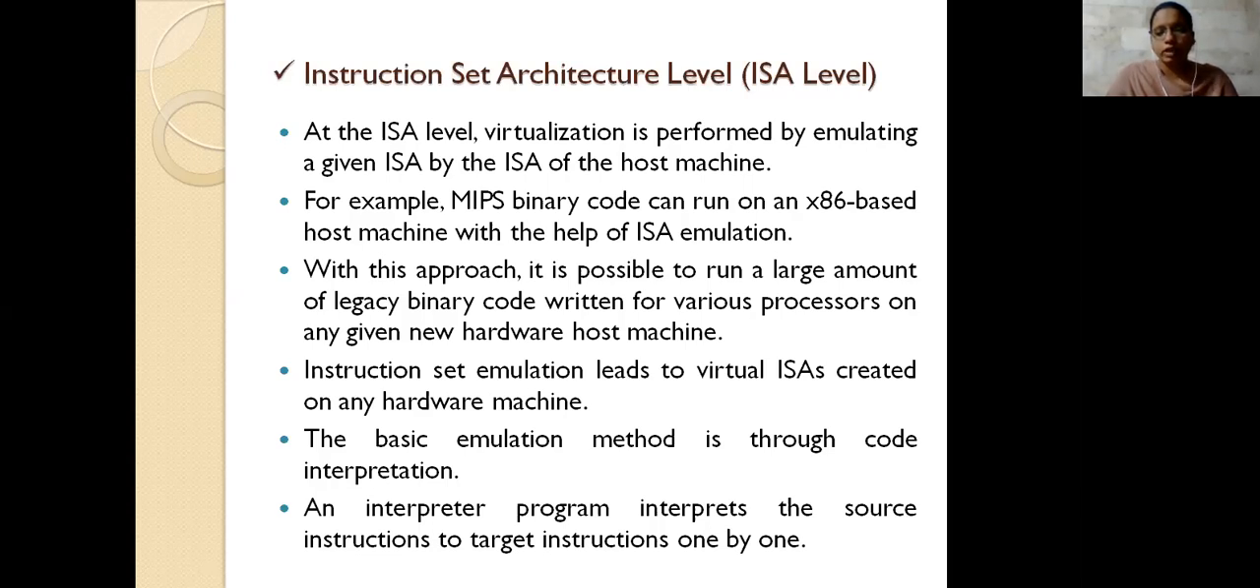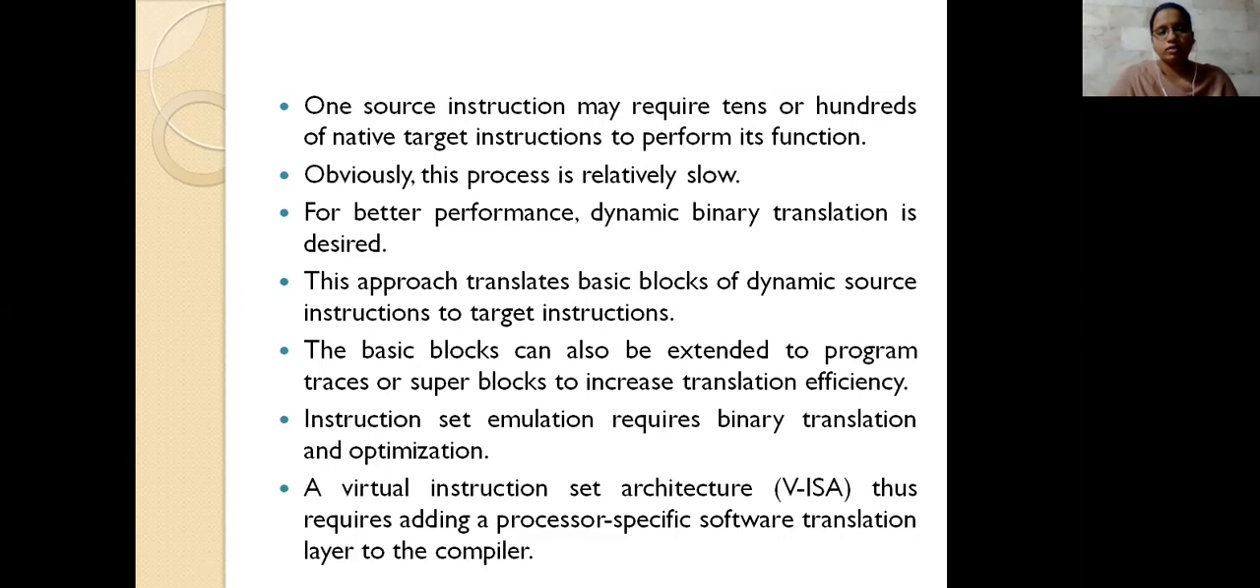So what is the emulation method called? The basic emulation method we are using is code interpretation, where interpretation is done as the code is executed. Once a source instruction is taken, any source instruction, we need to execute one source instruction or one line of the code.